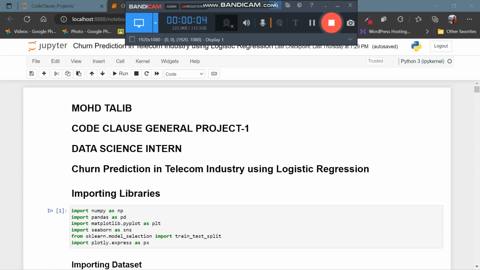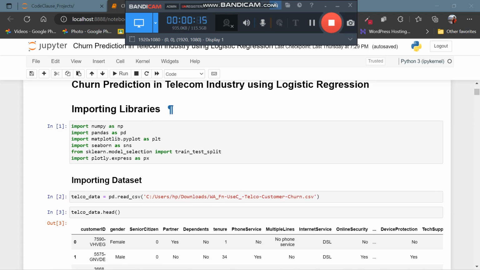So I have made this project named Churn Prediction in Telecom Industry using Logistic Regression. As a data science intern at Code Cloud, I have made this project and let's get started.